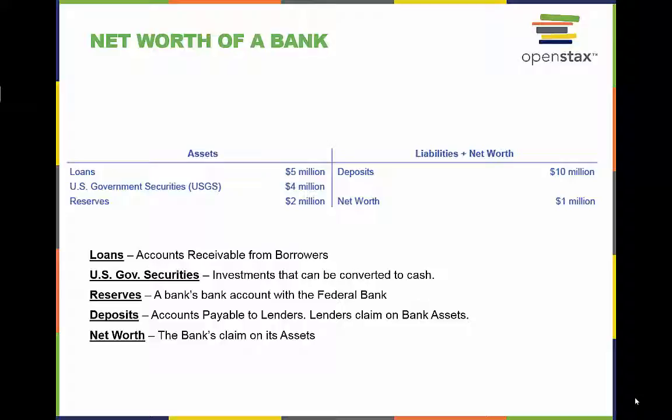The main liability of a bank is its deposits. The deposits are accounts payable to lenders. The deposits are the lender's claim on the bank's assets. If we subtract the depositor's claims on assets, then we are left with a bank's net worth. The net worth is the bank's own claim on its assets.